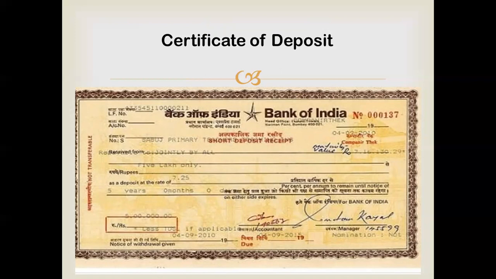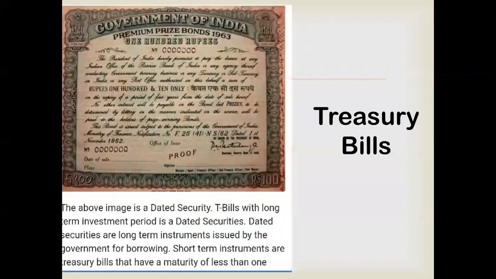This is an example of a 5-year period, long term, but such certificates are also given for a short term period as well. So you get the amount plus some kind of interest. Just say you invest in FDs in banks, fixed deposit. After a certain year, the maturity period is over, you get it with some kind of interest on it, correct? So these are examples of certificate of deposit.